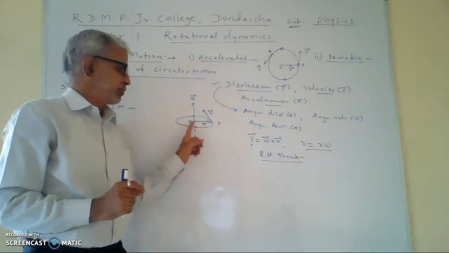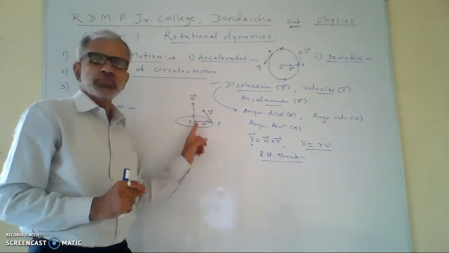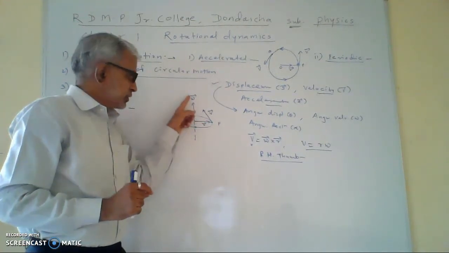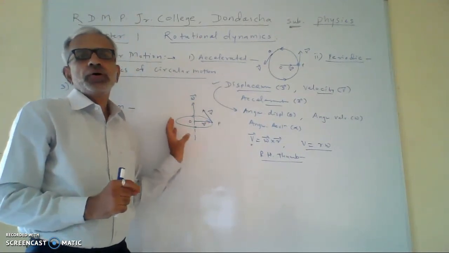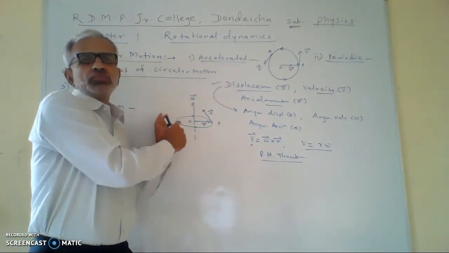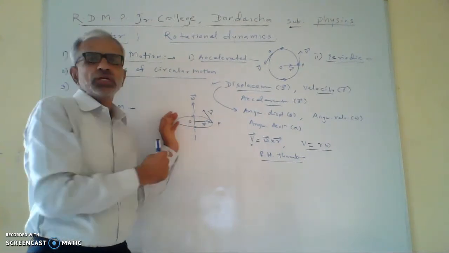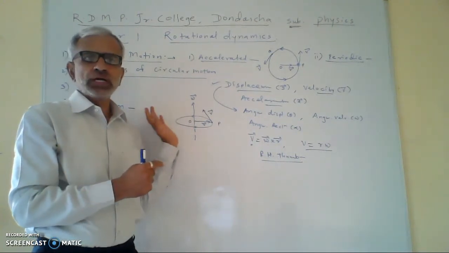In this diagram, vector r and vector v are perpendicular, and this omega vector is perpendicular to vector r. So this is the vector diagram to show the direction of the angular velocity omega.